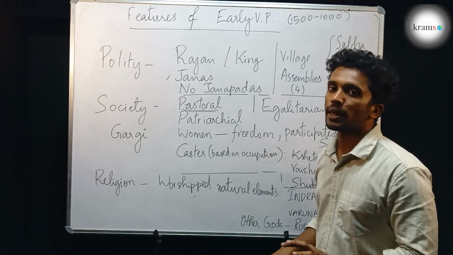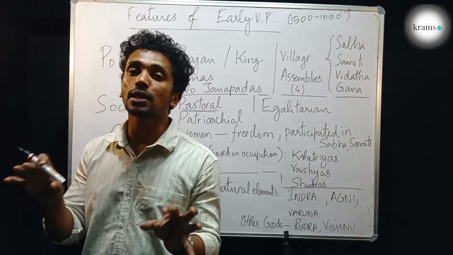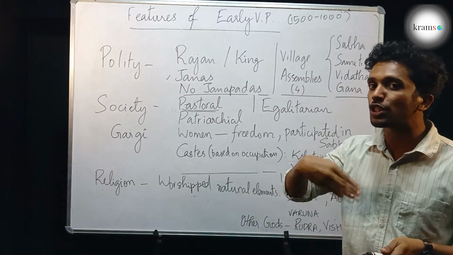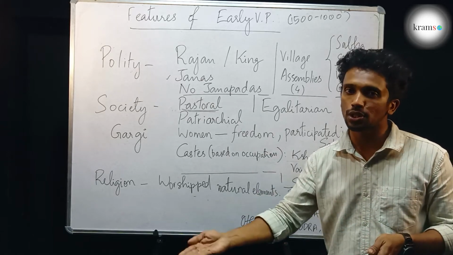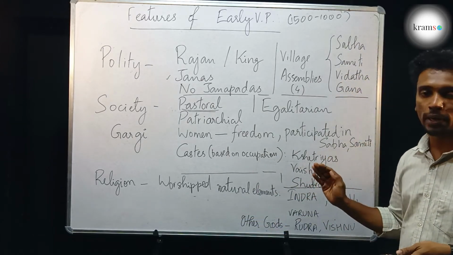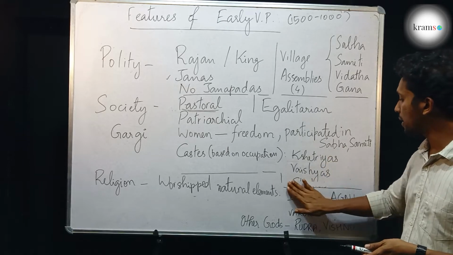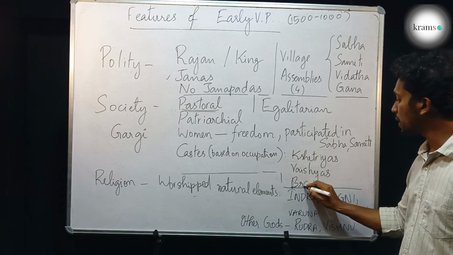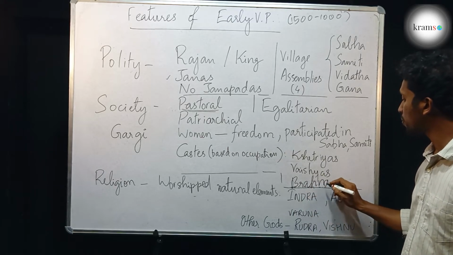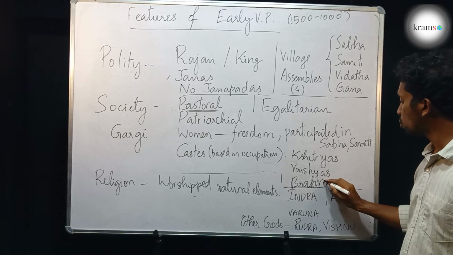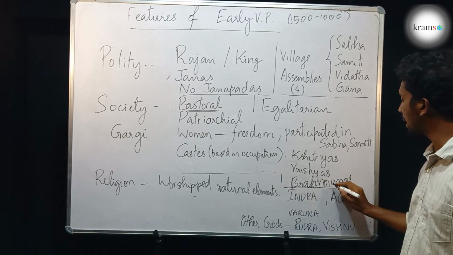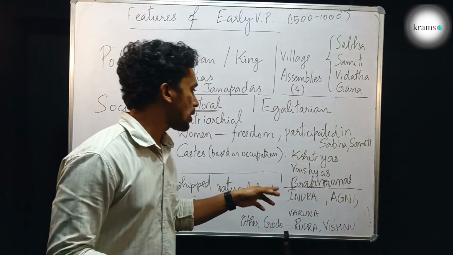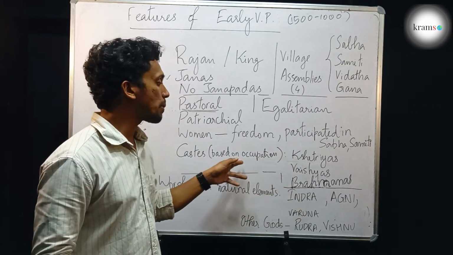And during the early Vedic period, there were some castes in existence. These castes were basically based on occupation. Once you change your occupation, your caste will also change. The main castes during those periods were the Kshatriyas, Vaishyas and the Brahmanas. Shudras were there too. Shudras were the people who were considered as slaves by the rest of the castes. Okay, so these were the castes based on occupation.